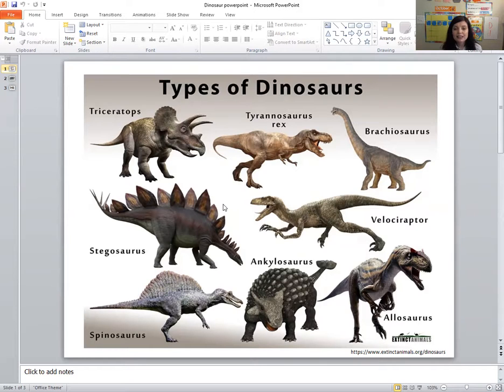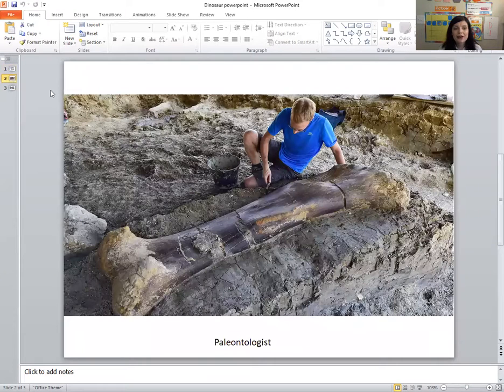Extinction means that they don't live anymore, but they used to, and they lived right alongside people. In fact, they were even on Noah's Ark. Maybe not the big, giant Brachiosaurus, maybe a smaller one, or maybe even a baby one, but they were on the Ark. Dinosaurs are super cool to learn about.